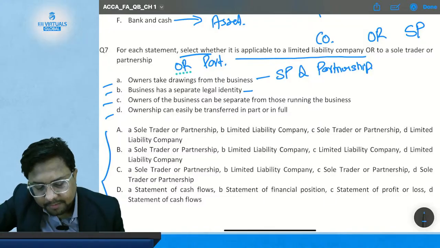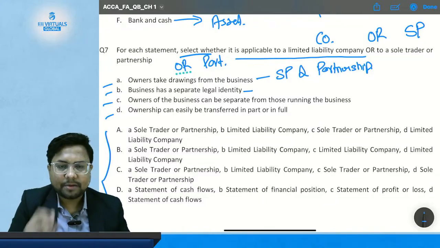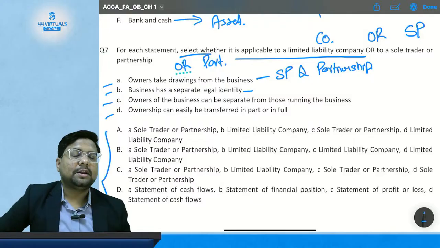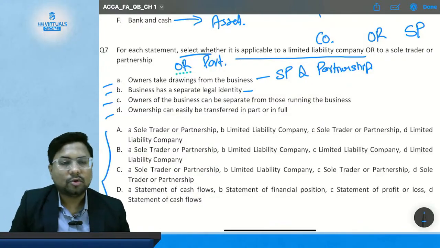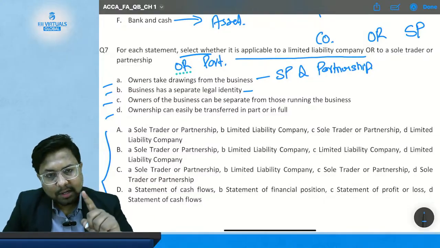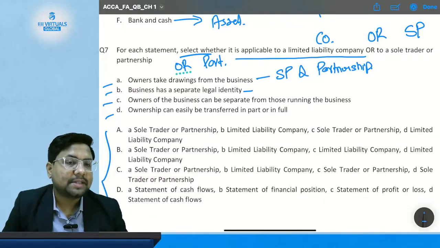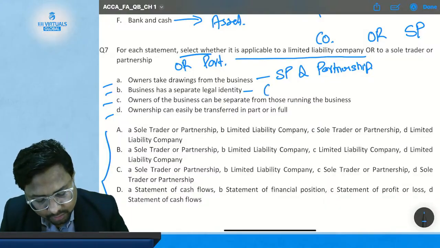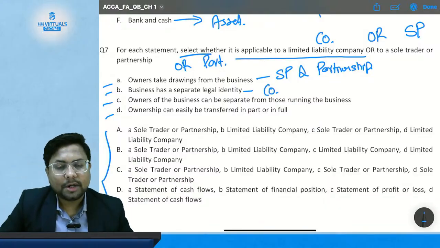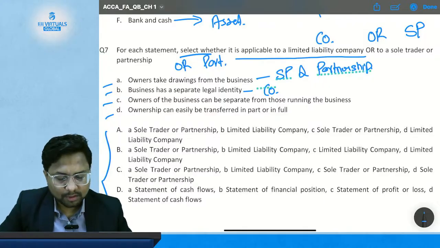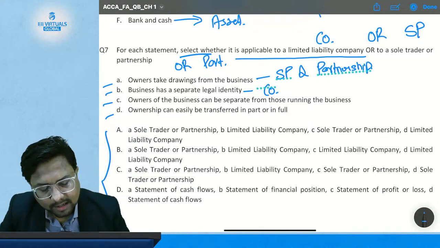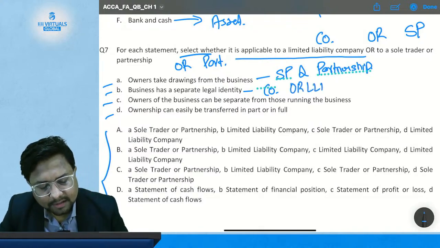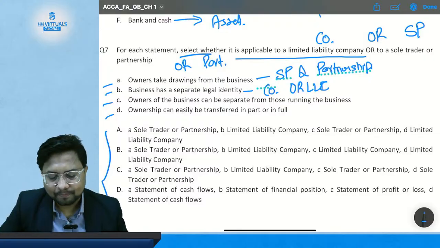Then statement B, business has a separate legal entity. Sole proprietor is not separate from its owner. Partnership is also not separate from its owner. Only company form of a business has a separate legal entity. So it is going to be applicable to company only. Okay. So statement B is regarding the companies, or you can say LLC, limited liability company.